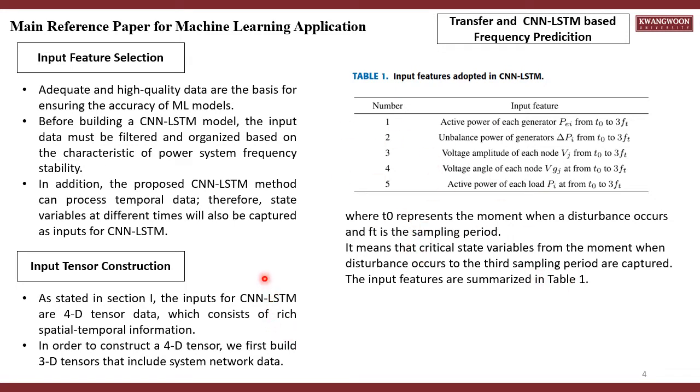And for the second part of the section, we will discuss input tensor construction. As stated in Section 1, the inputs for CNN-LSTM are 4D tensor data, which consist of rich spatial temporal information. In order to construct the 4D tensor, we first build 3D tensors that include the system network data.